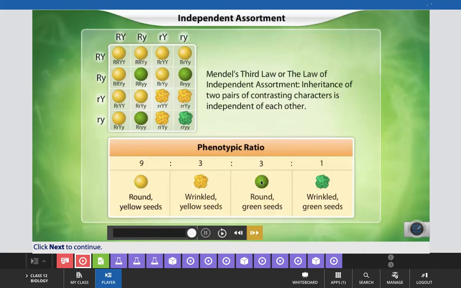These four combinations for the two characters have been seen just by the recombination, but individually they are assorting independently, where they are also coming in the ratio 3:1 only. That is the third law of Mendel, which is known as the law of independent assortment. Now try to understand it with the help of an example.